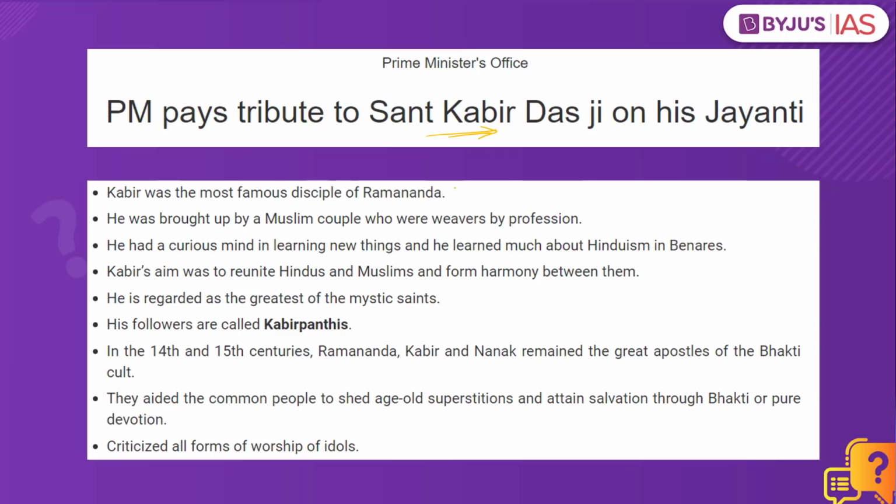So Kabir was the most famous disciple of Ramananda. Yes, this fact is right. He was brought up by a Muslim couple who were weavers by profession, and he also criticized all forms of worship of idols. When it comes to Kabir, he had one of the important objectives of reconciling the differences between the Hindus and the Muslims. He wanted to establish harmony between both the sects of Hindus and Muslims.